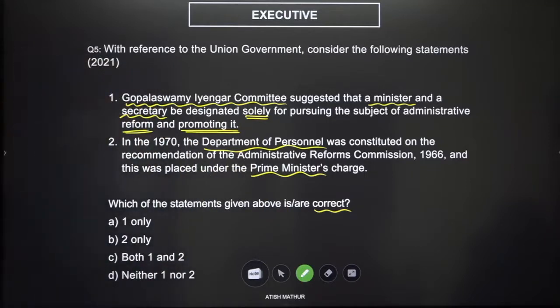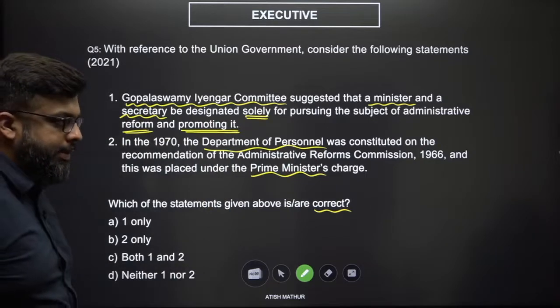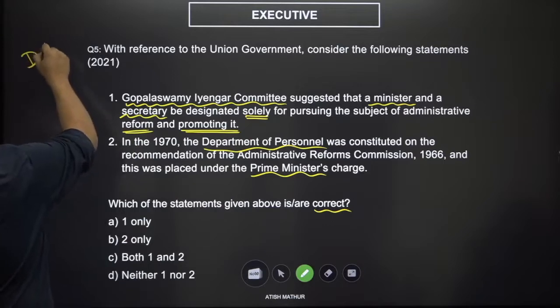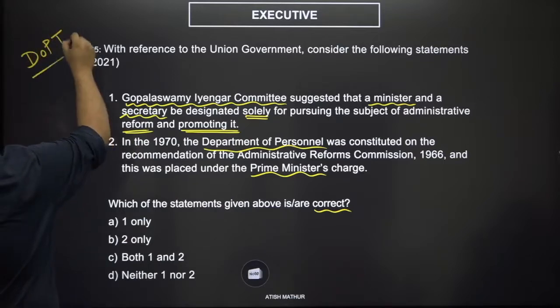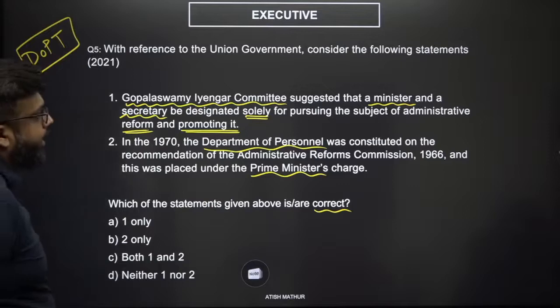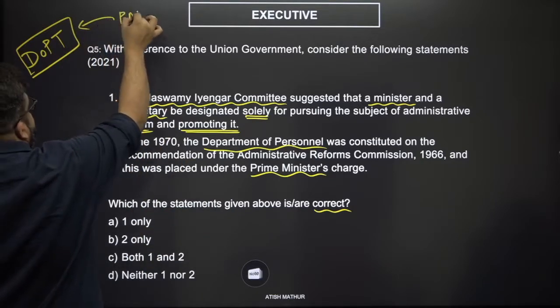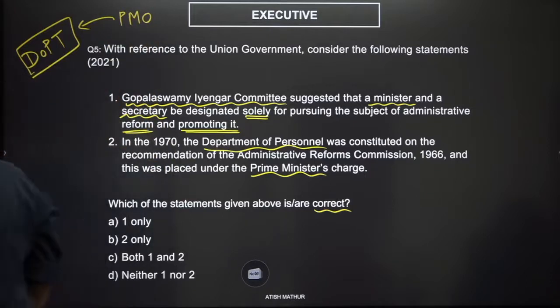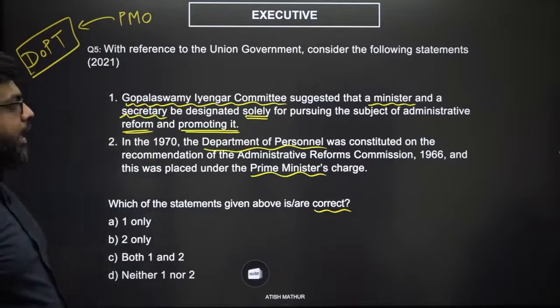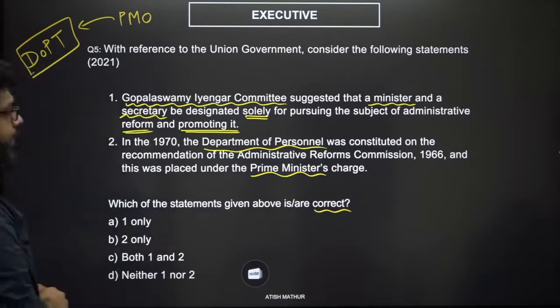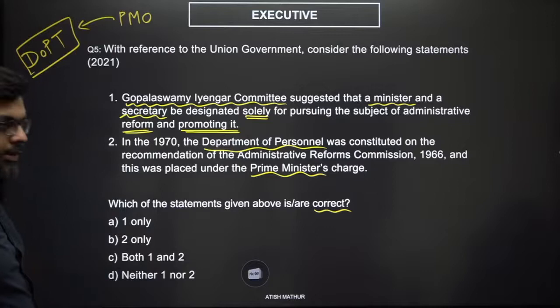Let us see, what do we know about this in the first place. We know that there is something called the Department of Personnel and Training, DOPT, right? And we know that the DOPT is under the Prime Minister's office. Now, let us see, how does this work?